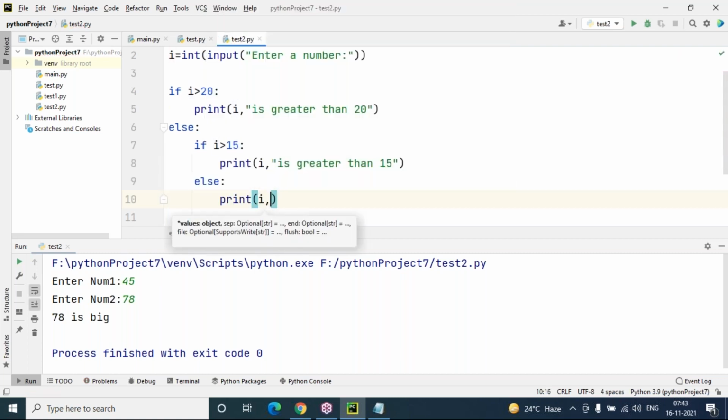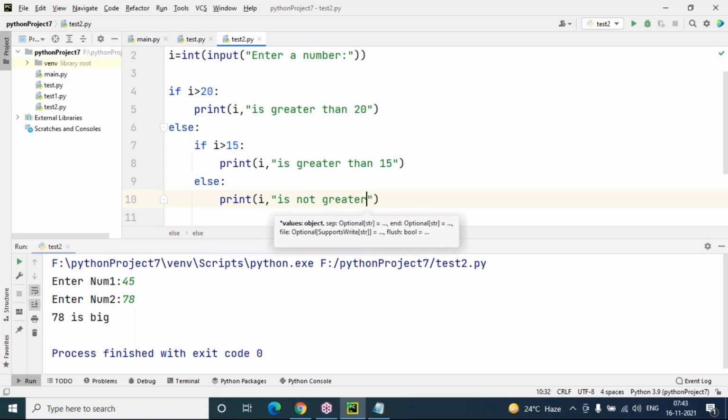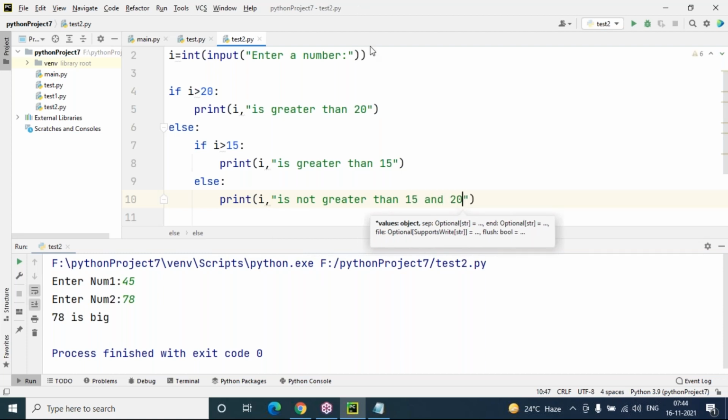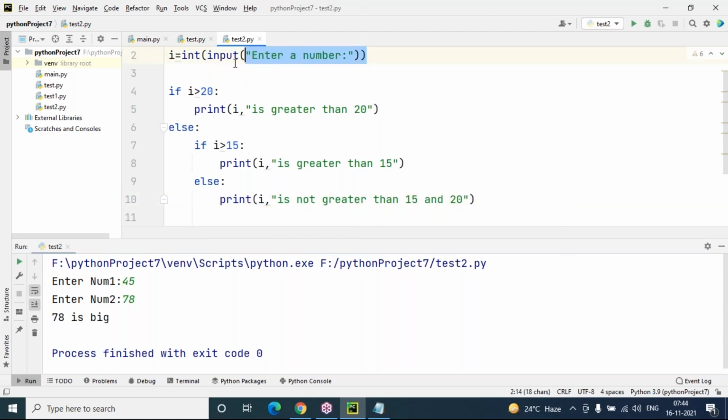So I is my input value, it is not greater than any condition you can write. So I'm writing simple condition, greater than 15 and 20 only. So first whatever we enter as the input value will be stored into the I variable, and it will check the condition. If I is greater than 20, this block will execute. Otherwise control will jump into here. Again one more time, it will check the condition. If I is greater than 15, this block will execute, and else block will be ignored.